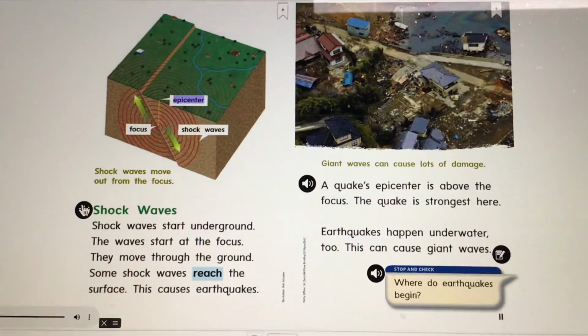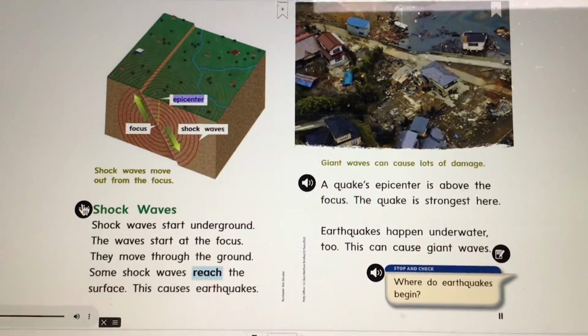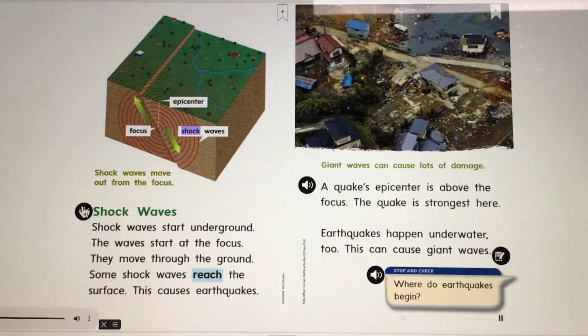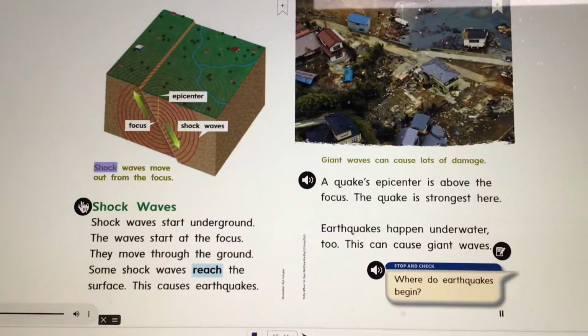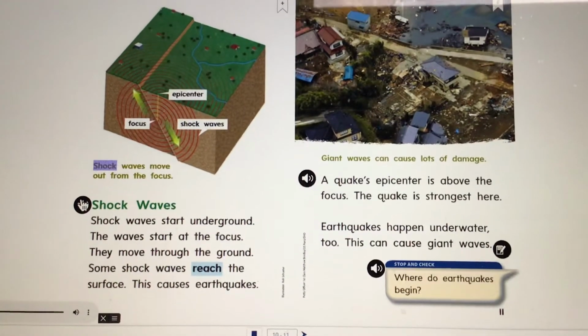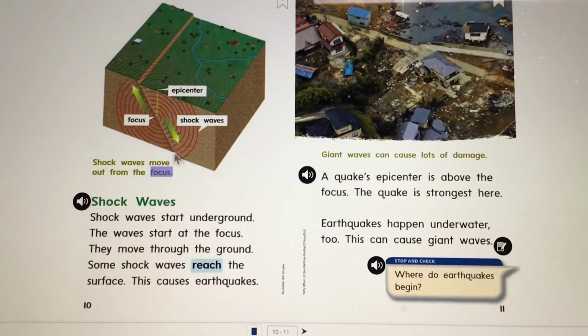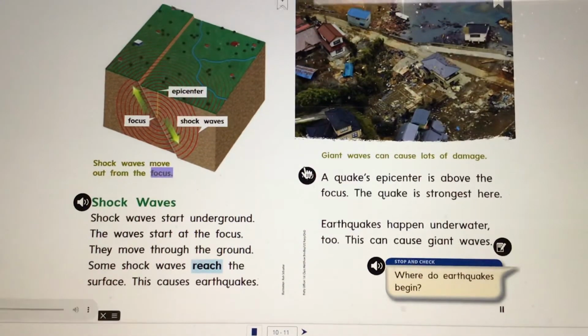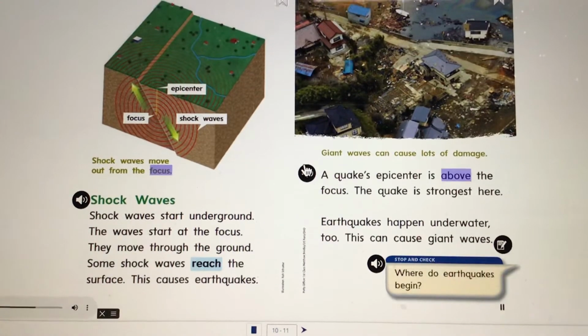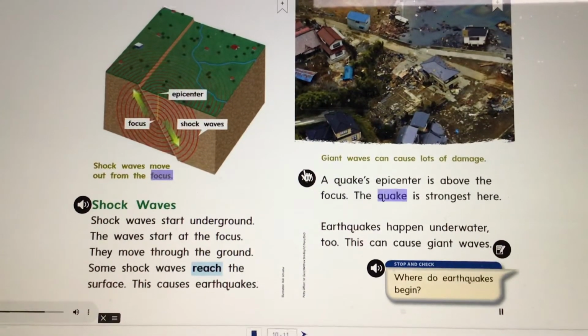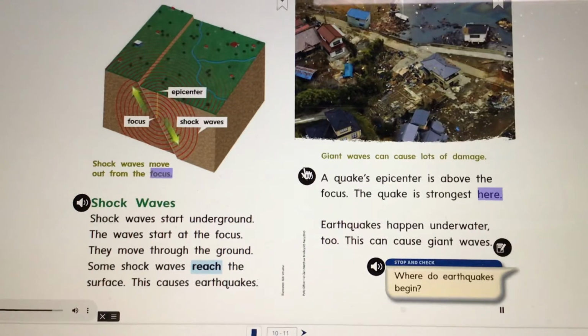Diagram labels: epicenter, focus, shockwave. Caption: shock waves move out from the focus. A quake's epicenter is above the focus. The quake is strongest here.